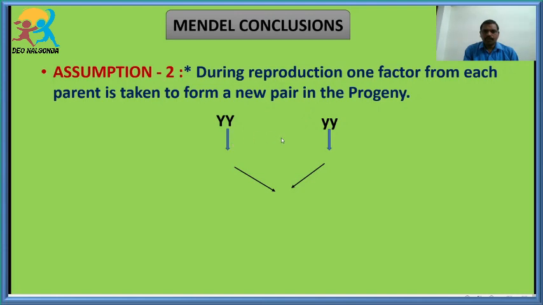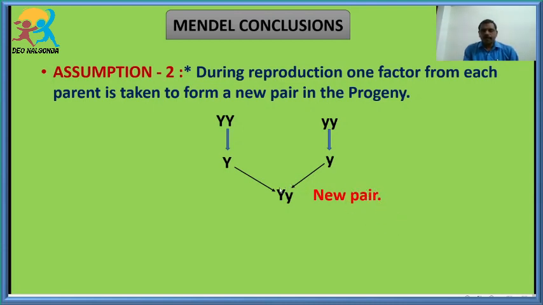During the process of reproduction, what is happening? One factor from each parent. How many alleles are present? Two alleles. From these two alleles, only one factor will form, one factor from one parent and another factor from the other parent. Both of these fuse together and form a new pair. This new pair is commonly called a progeny, or we can also call it a daughter organism, or an offspring.